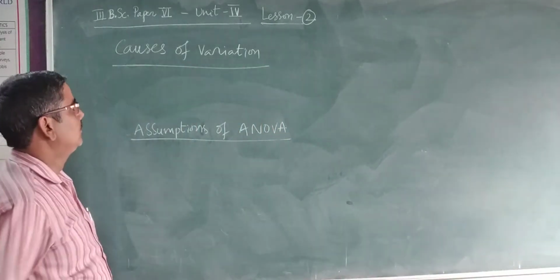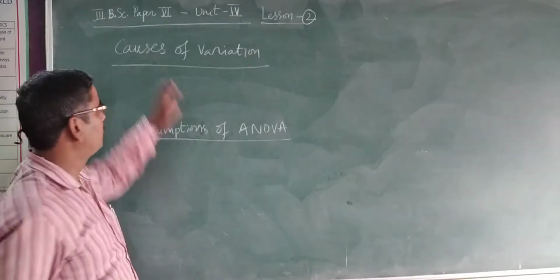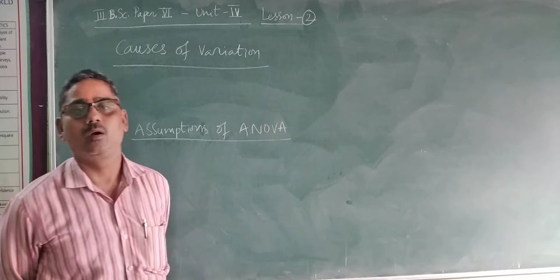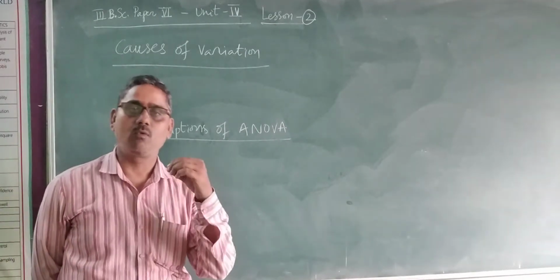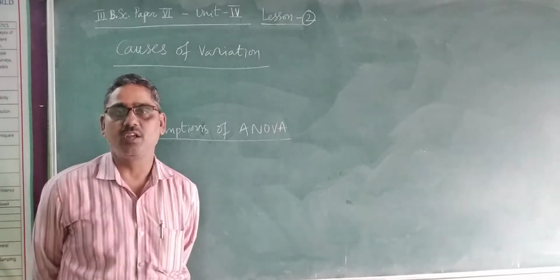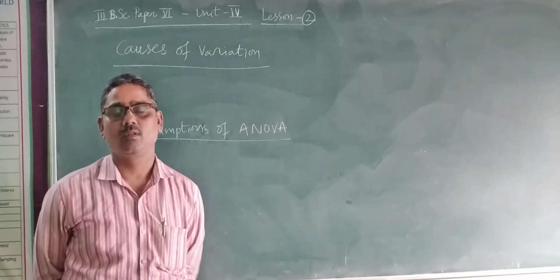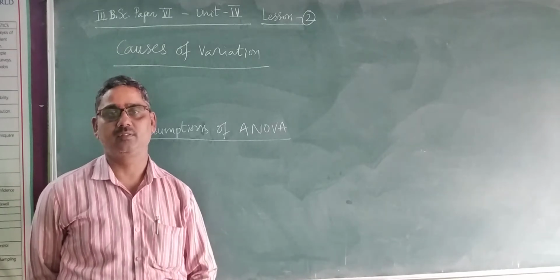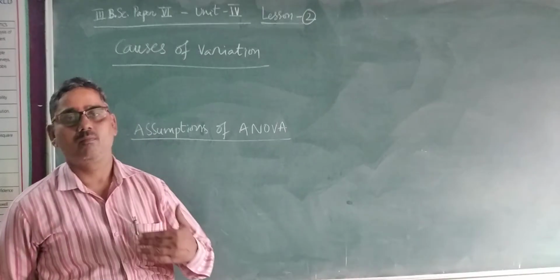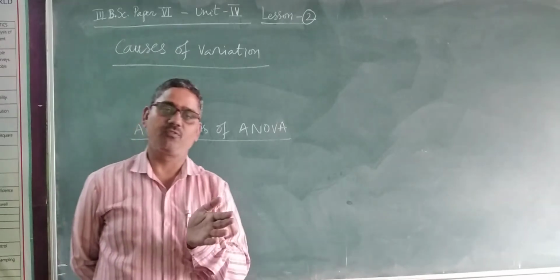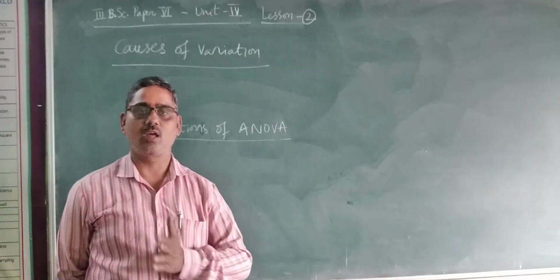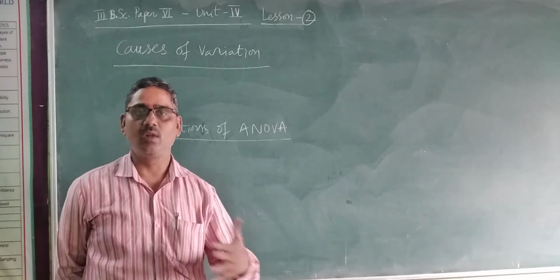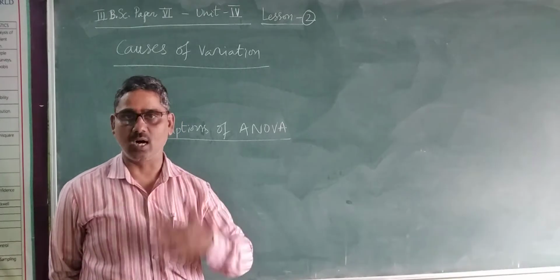In this lesson, we discuss causes of variation and assumptions of the ANOVA. What are the causes of variation which are present in any kind of experiment? Usually, the causes of variation have two types. There are two kinds of causes of variation: one, assignable cause of variation; two, chance causes of variation.